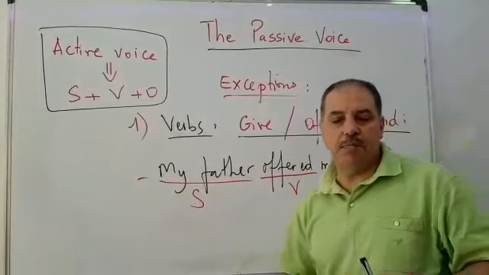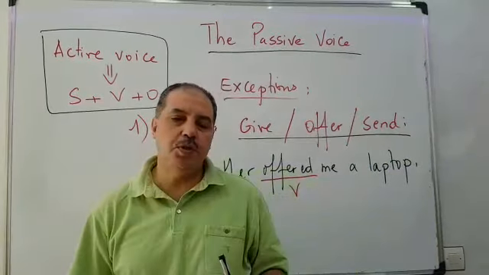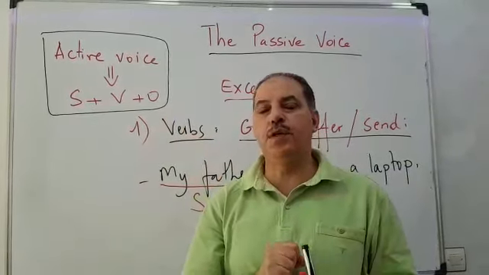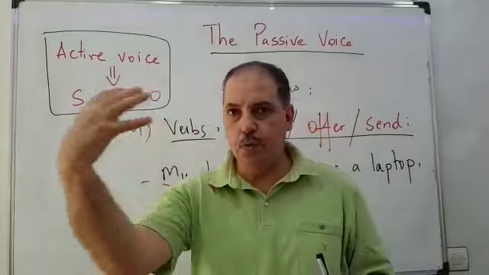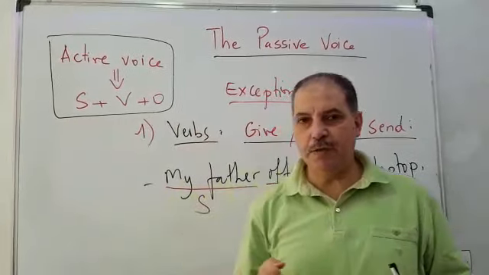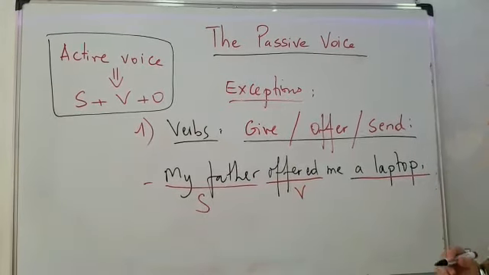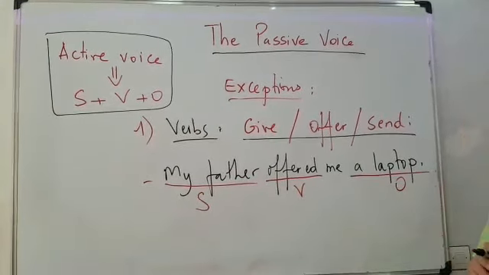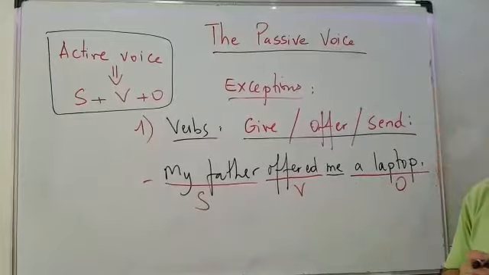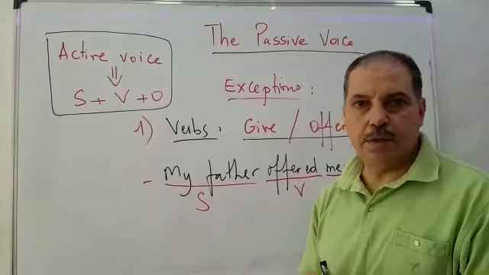Now, as I said in my previous video, when you arrive at the verb, ask the question: offered what? Have you found the answer? Offered what? Offered a laptop. So a laptop is an object. But what about this one? Me. It's another object.